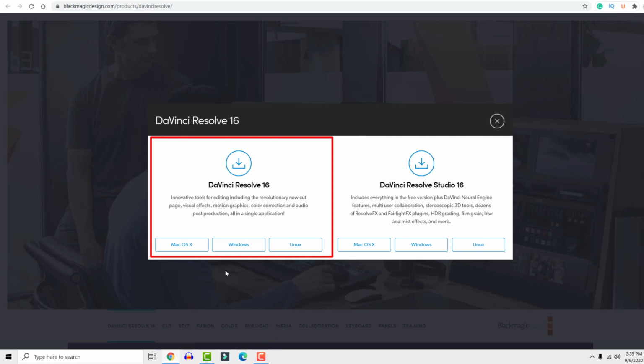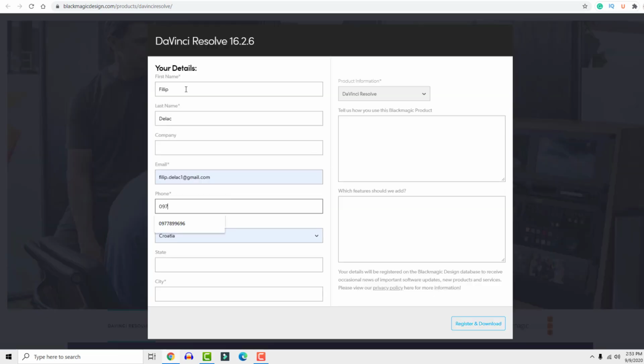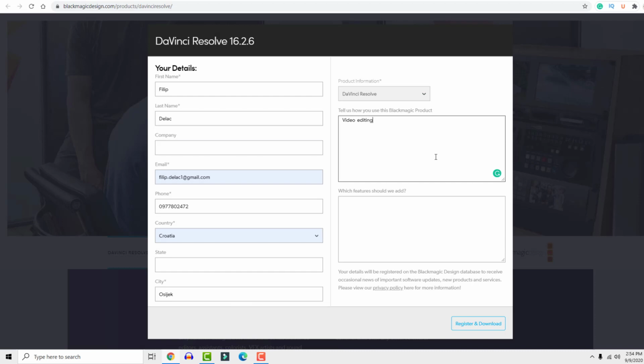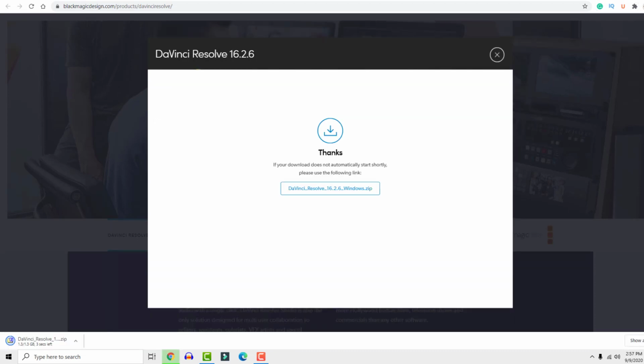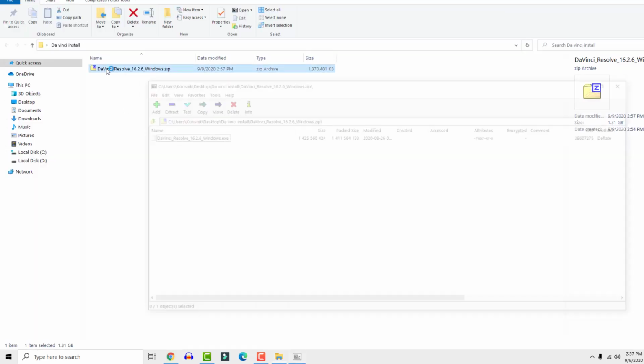Quick register on their site. Register. Start to download. I'll fast forward this. To install, just extract from the zip file and run it.